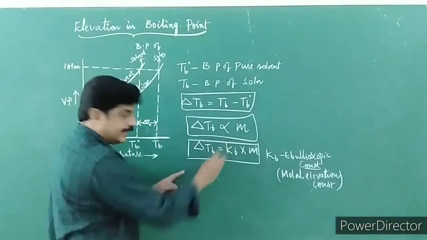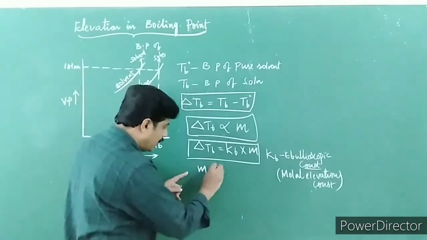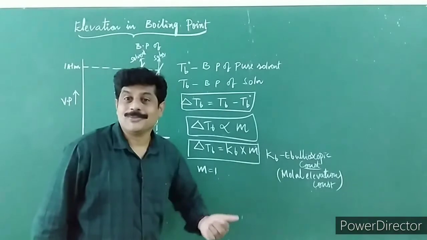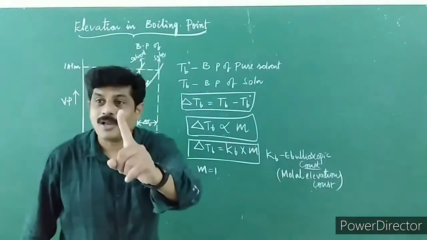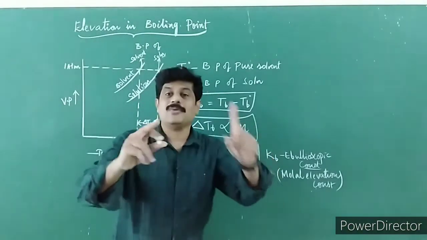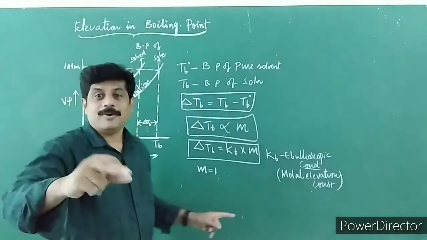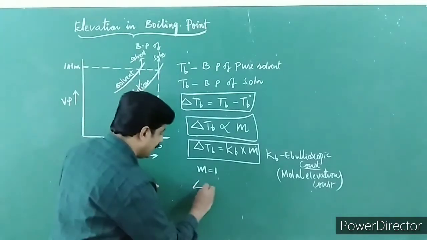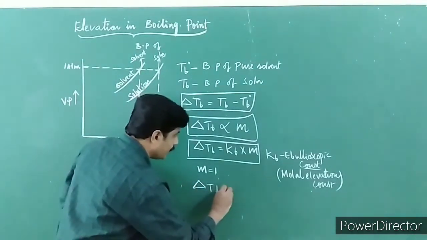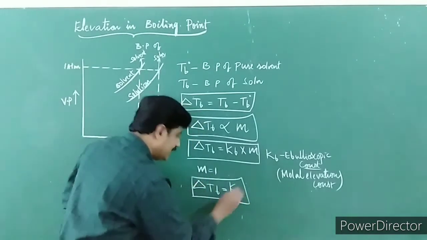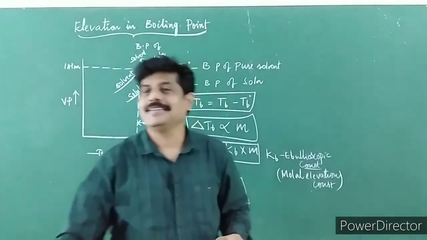Children, look at here. If m is equal to 1, that means molality is equal to 1. How do you get m equal to 1? If 1 mole of a non-volatile solute is dissolved in 1000 grams or 1 kg of solvent, then the molality will become 1. If m is equal to 1, delta TB is equal to KB. Now tell me, how do you define ebullioscopic constant?